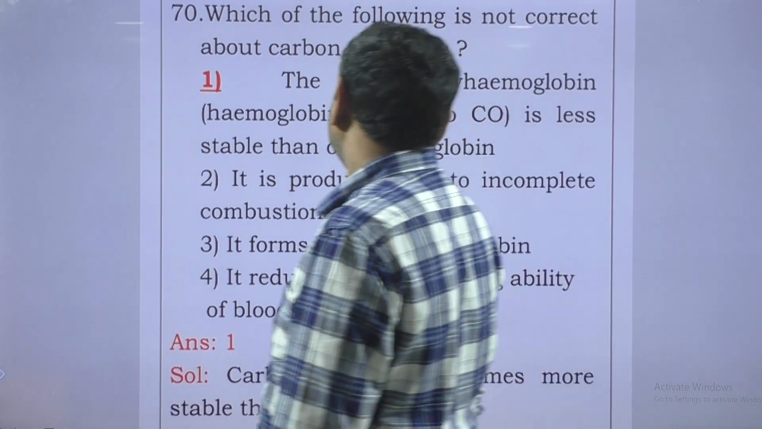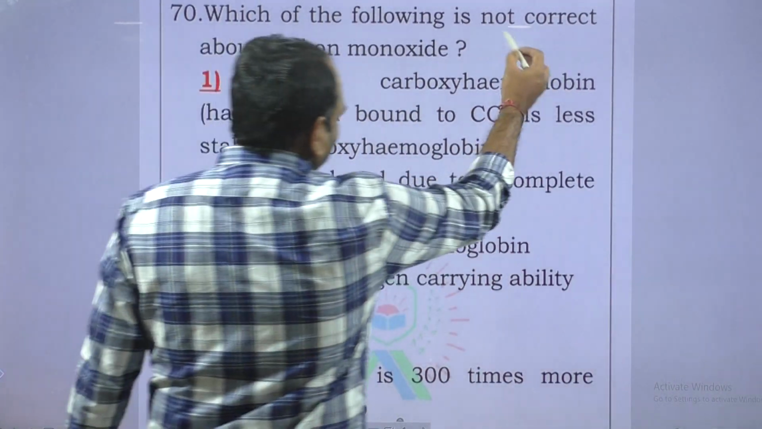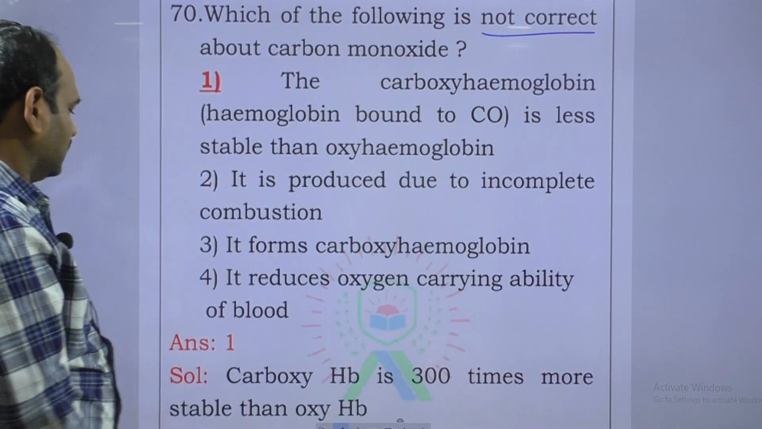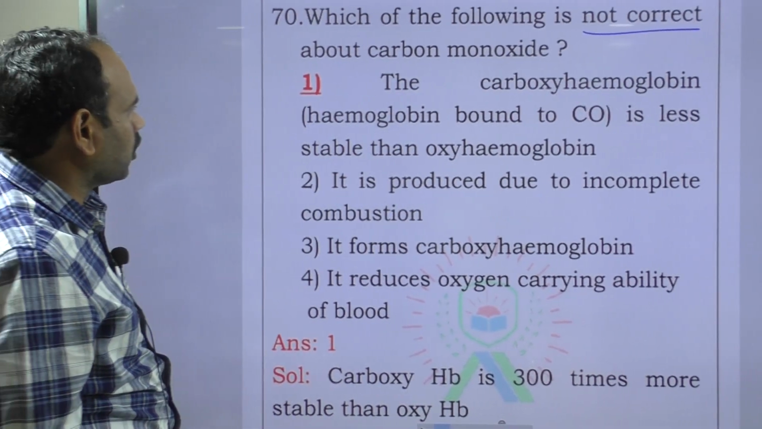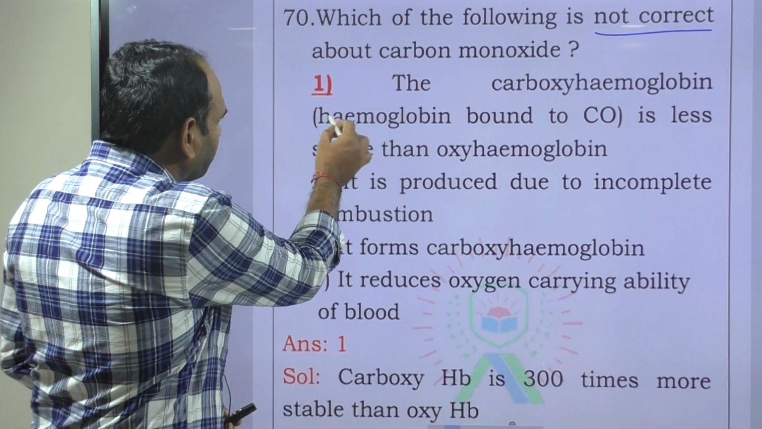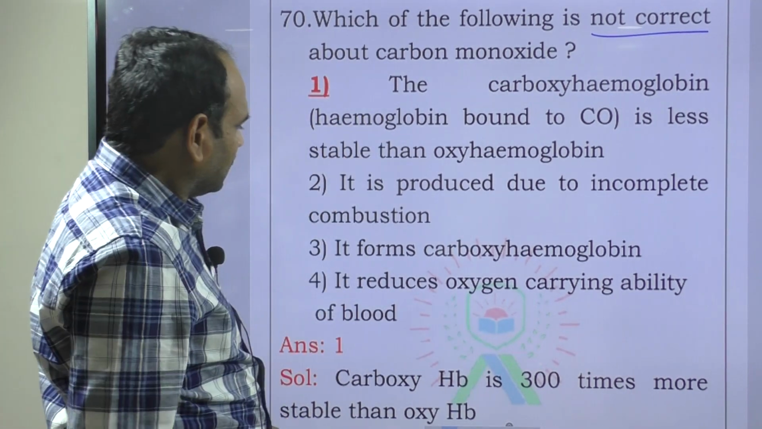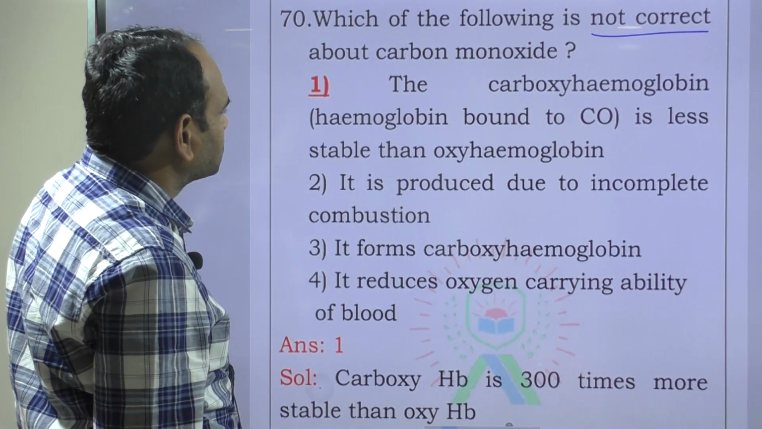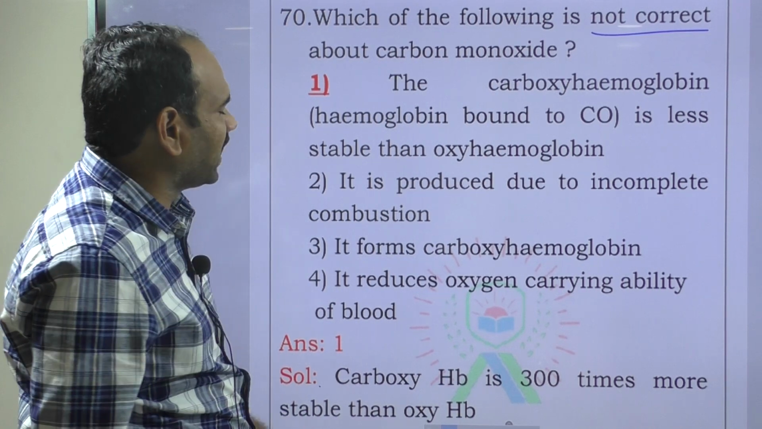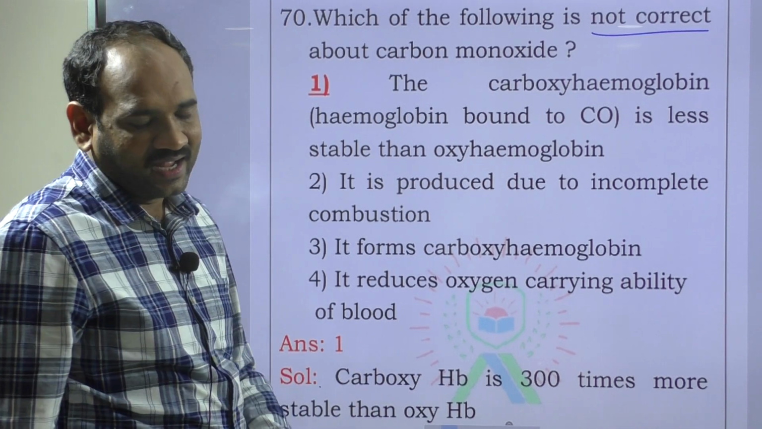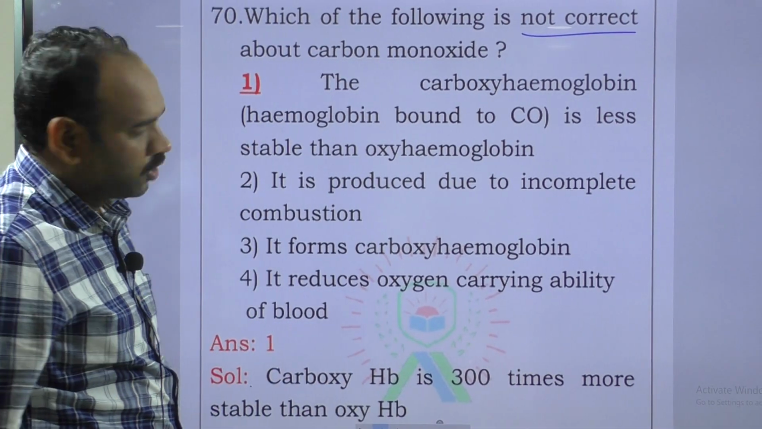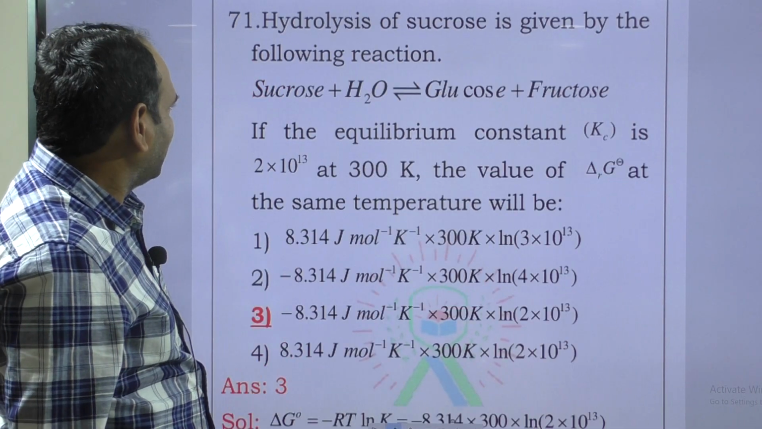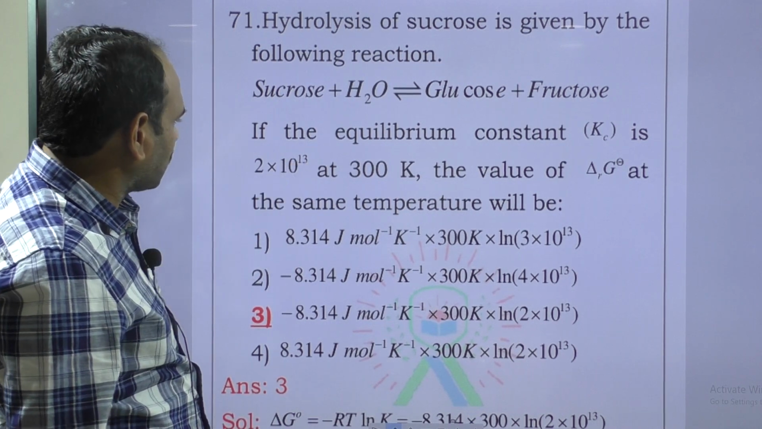Next one is which are not correct. In this case, carboxyhemoglobin is less stable. This is an incorrect statement because carboxyhemoglobin is more stable. It is 300 times more stable than oxyhemoglobin. That is a wrong statement. Next question, the sucrose is on hydrolysis.